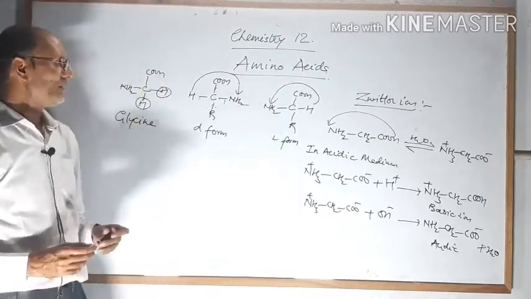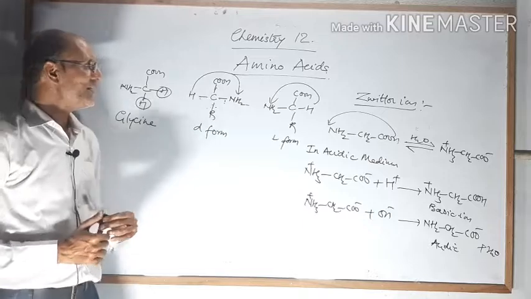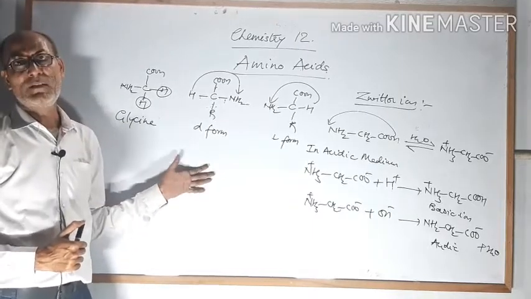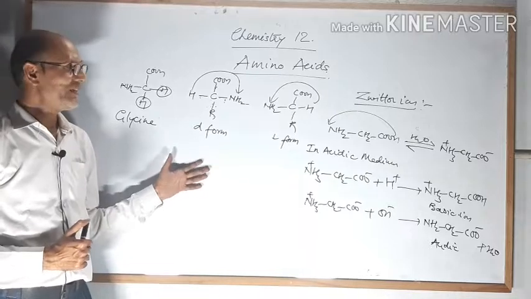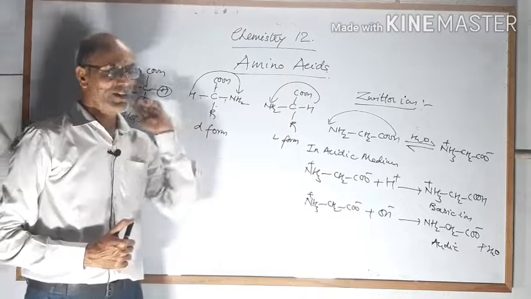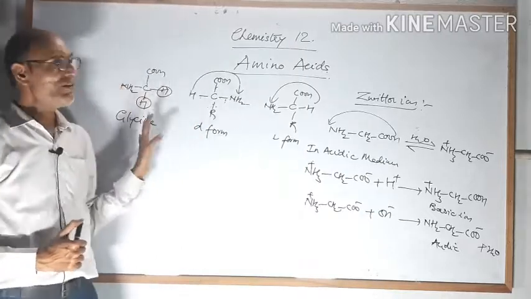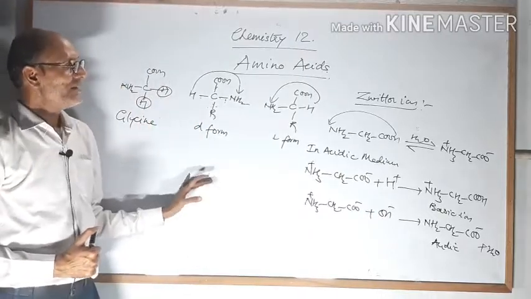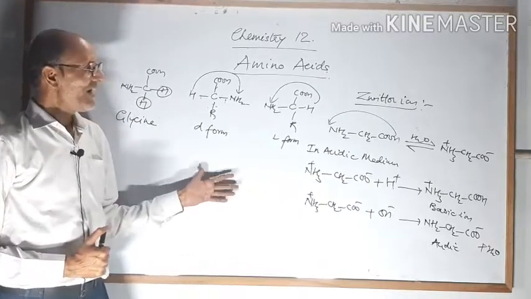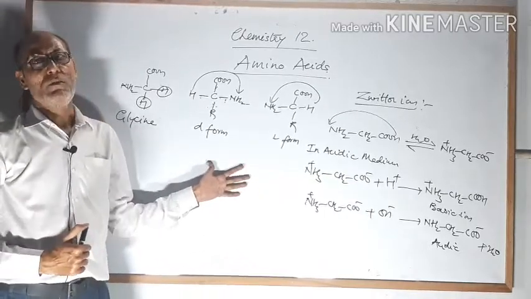Now I have a question for you. Draw the optical isomers of valine. So dear students, in this way you have studied the amino acid zwitterion. In the next lecture we will discuss the isoelectric point as well as the constitution of protein.